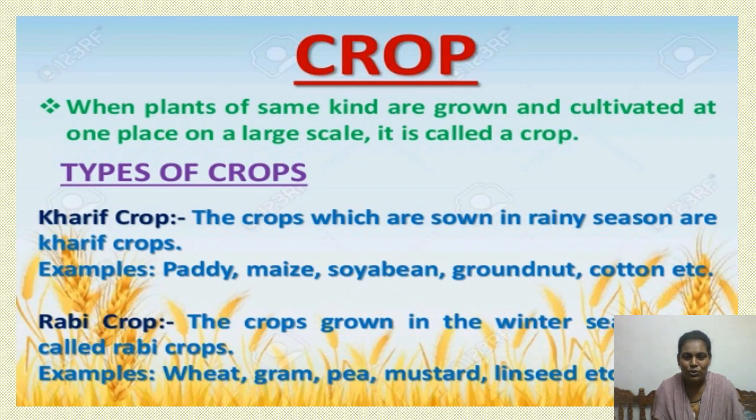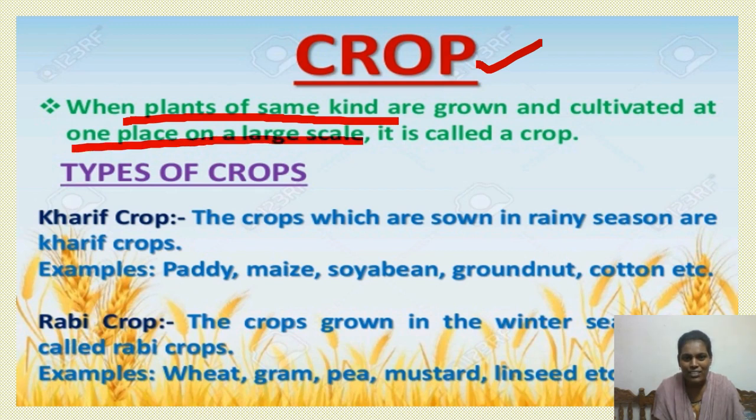First we have to know what is meant by crop. I am talking about crop production, so first we have to understand what is meant by crop. Crop means when plants of the same kind are grown and cultivated at one place on a large scale, it is called a crop.